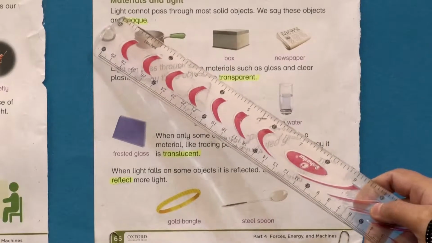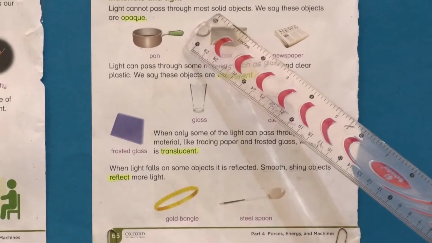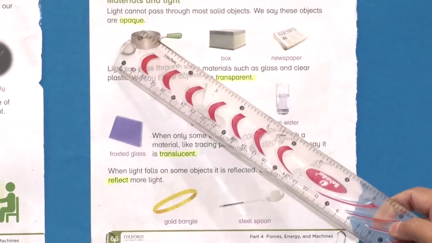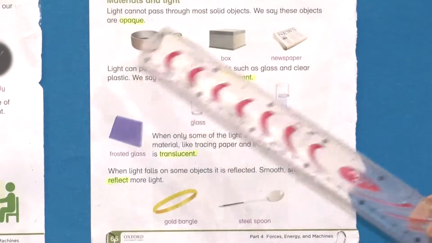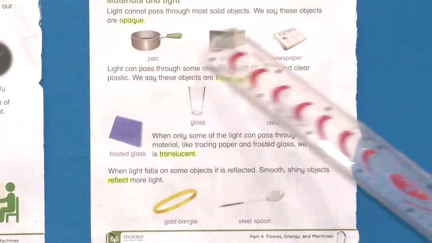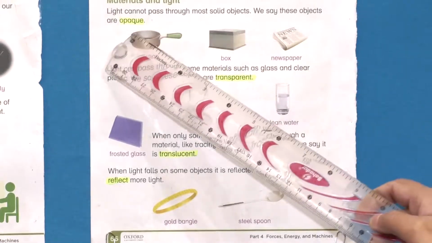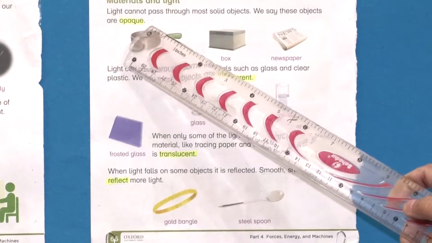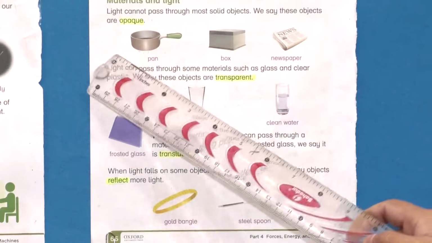Let's start reading first. Light cannot pass through most solid objects. We can say these objects are opaque. As you can see in the picture, there is a steel pan, a wooden box, and a newspaper. We cannot see through these objects because they are opaque. As we have read, light cannot pass through most solid objects.